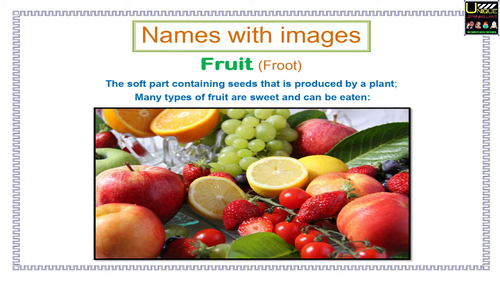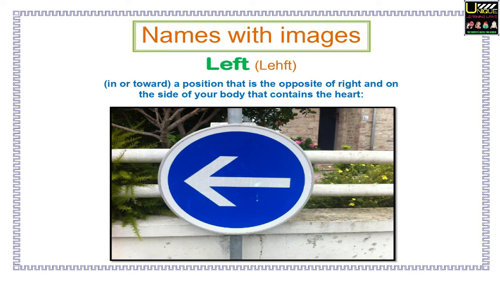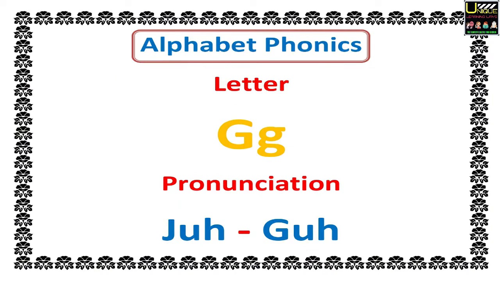Fruit. The soft part containing seeds that is produced by a plant. Many types of fruit are sweet and can be eaten. Thief. A person who steals. Left. In or toward a position that is the opposite of right and on the side of your body that contains the heart.